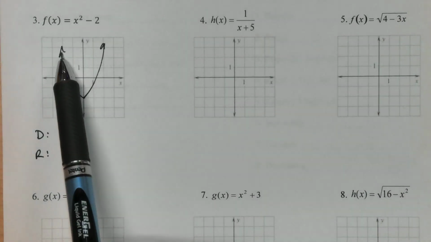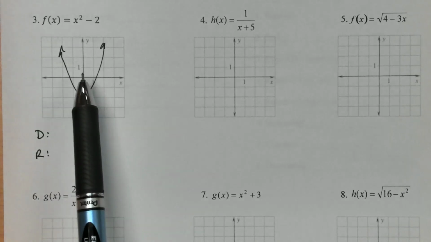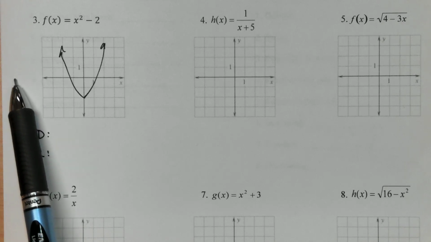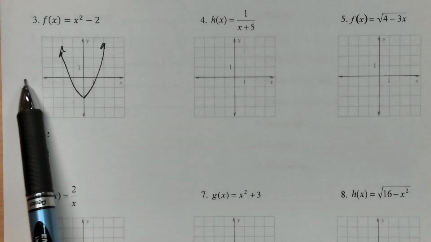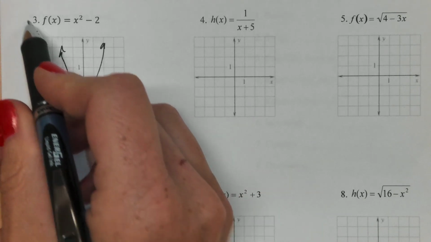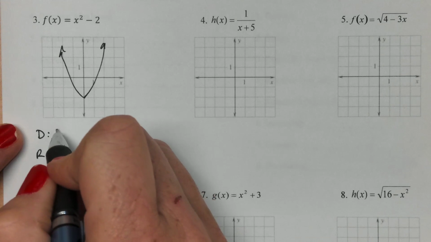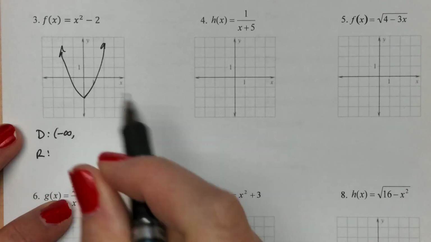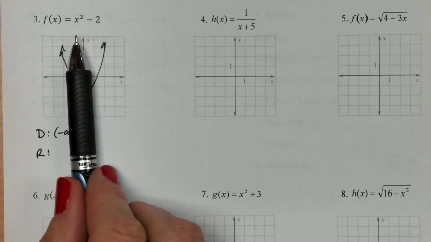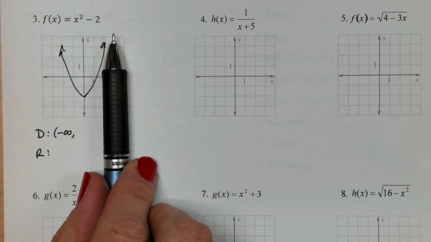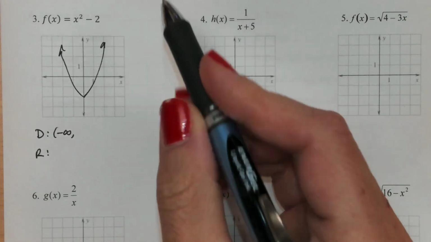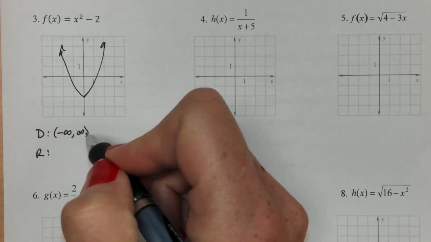So for this case, my arrows are going to go up and out forever. My domain is my x value, so I'm thinking about how far left to go. What would be the lowest left value that you could have, and that would be negative infinity, because that parabola is going to go up and out forever, which means all the way to the left. So I could write negative infinity. And that whole pencil idea is just if I roll my pencil, I'm still touching the function, and how far can I go until I run out of function? Well, on this side, I also have an arrow up and out, so that's going to go on forever, so that's going to be infinity.